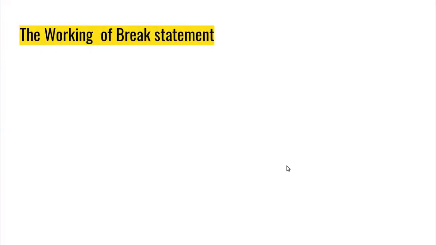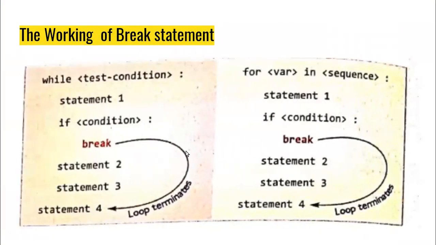Now, the working of the break statement. This diagram shows the working of the break statement with while and for loops. First of all, let's see the while loop. This is the syntax of the while loop. While, then we give the test condition, then the colon which indicates the start of the while loop, then a statement. Let's suppose this is statement 1. After that there is some condition which we define using an if statement.